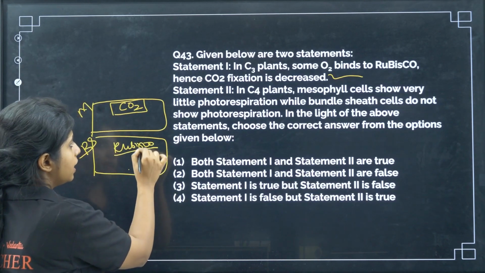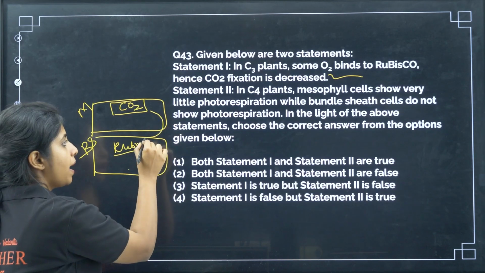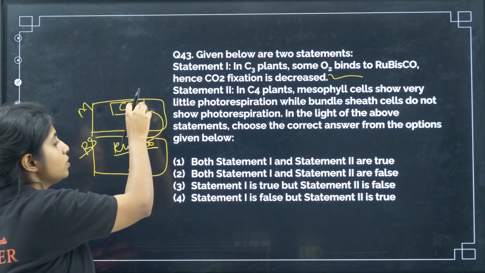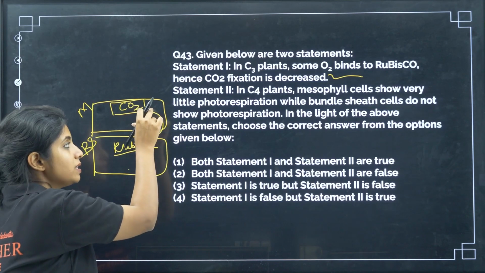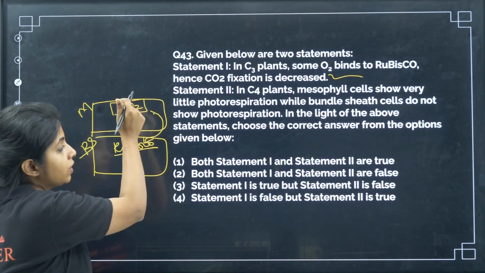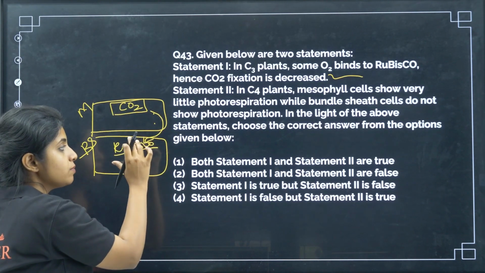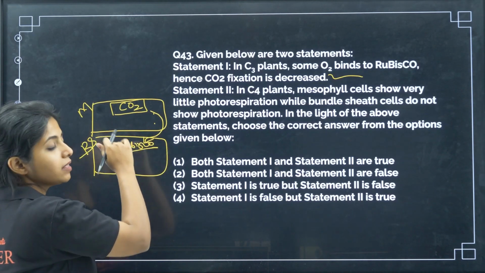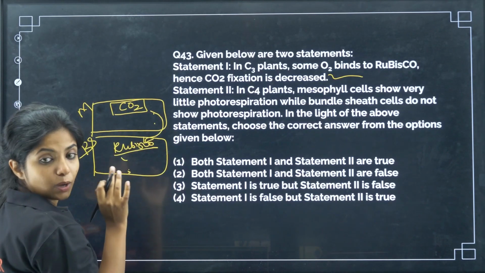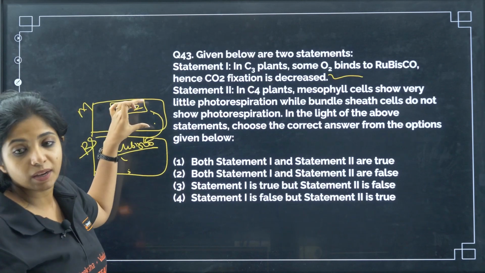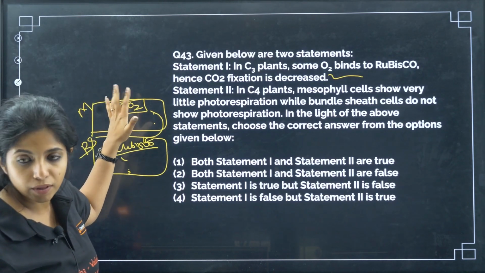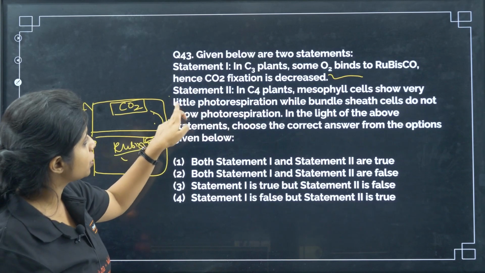Okay, it is inside, and this CO2 which is fixed comes back over here, again gets fixed over here. This CO2 is fixed in the form of oxaloacetate, and this oxaloacetate converts into malate. Malate comes inside the bundle sheath cell, breaks back into CO2, and then the CO2 gets fixed again. This is how things work. So since rubisco enzyme is not present in the mesophyll cell, there is no chance of photorespiration happening in the mesophyll. So here, "little photorespiration" is absolutely wrong.